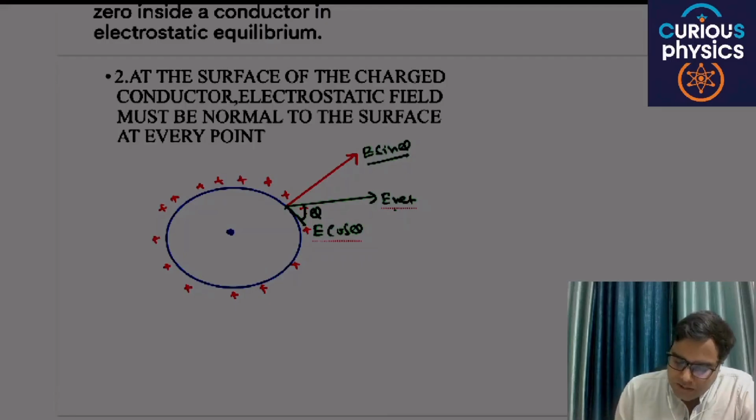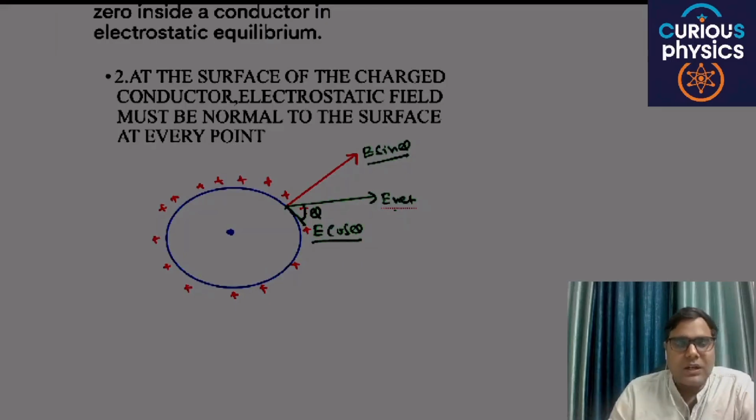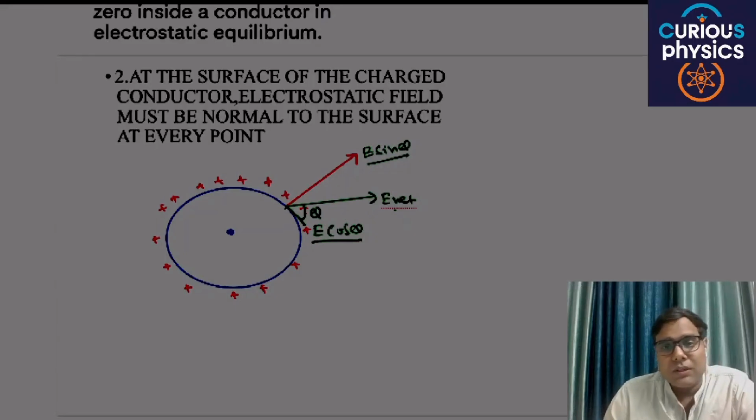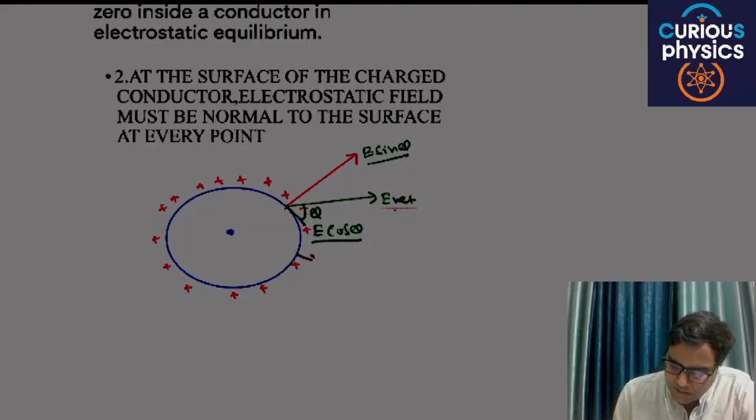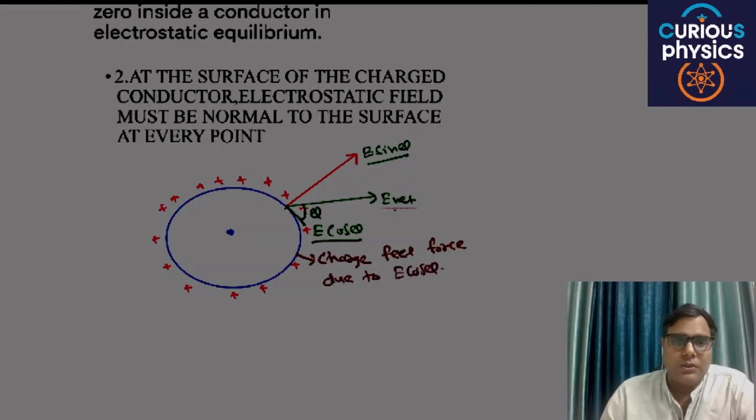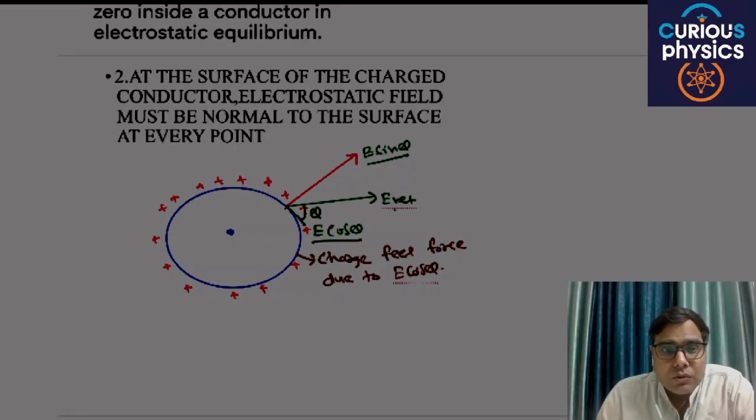If this is the electric field and the charge is distributed on the surface, then this charge experiences a force of attraction or repulsion along the surface due to E cos theta, which is not possible. Charge never moves on the surface.